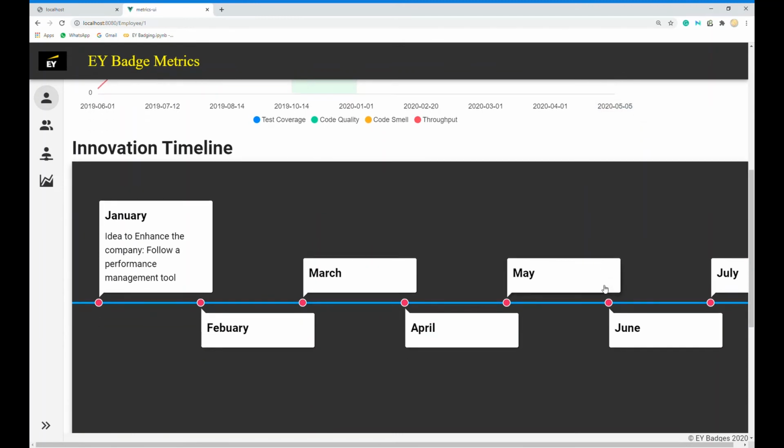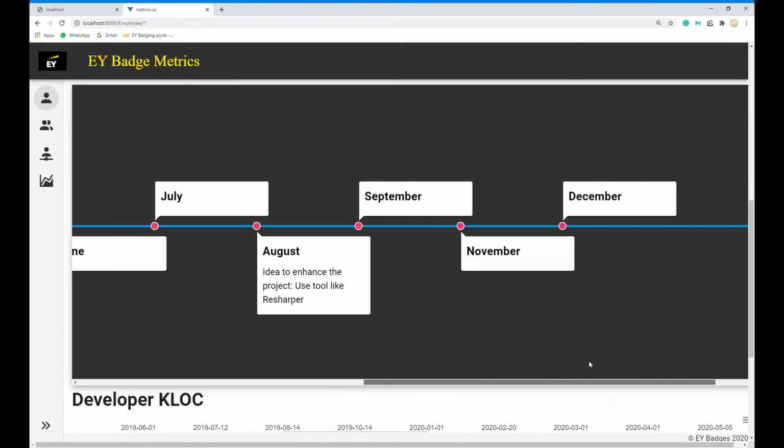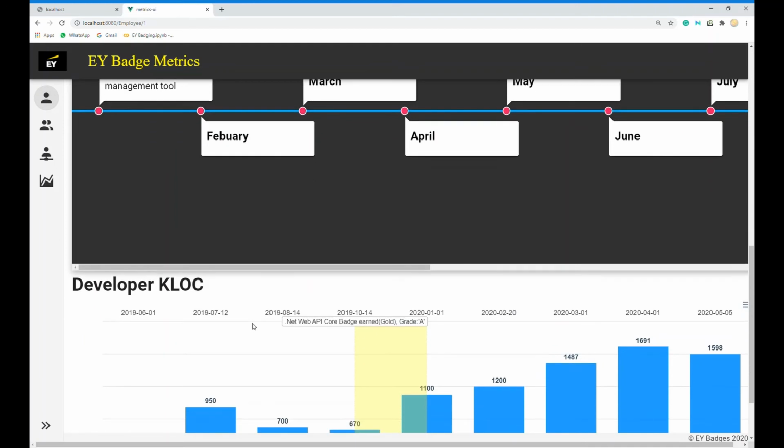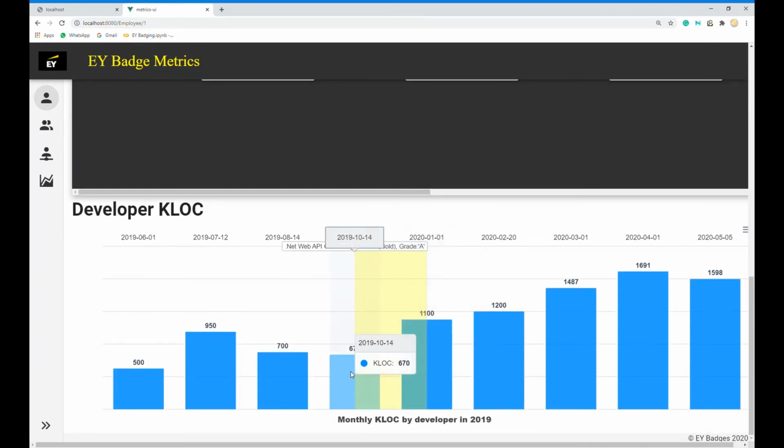Innovation timeline. Finishing a badge enables critical thinking and solving problems from a bigger perspective. And thus, the employee can give ideas to enhance the performance of the company or the project. So this is the timeline we have maintained to record the employee's ideas. Developers' kilo lines of code. This is the duration where he has taken a badge, and this is before taking the badge, and these are the lines of code after taking the badge.